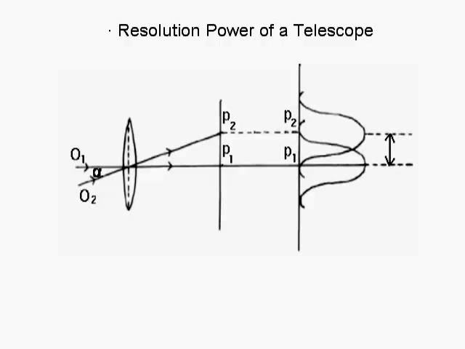Let lambda be the wavelength of the light from the source and capital D be the diameter of the objective of the telescope. The figure shows the diffraction pattern produced by point sources at infinite distance from the objective in its focal plane. The resolving power of the telescope is given as D upon 1.22 lambda. Thus, as the diameter of the objective increases, the resolving power of the telescope increases.